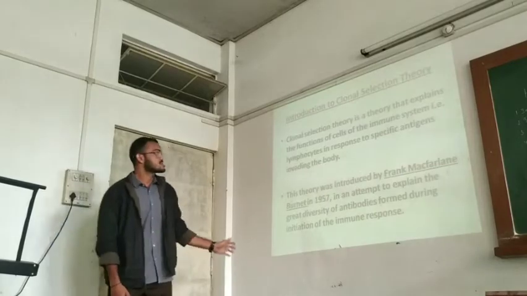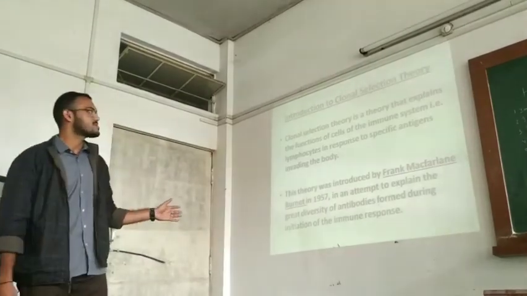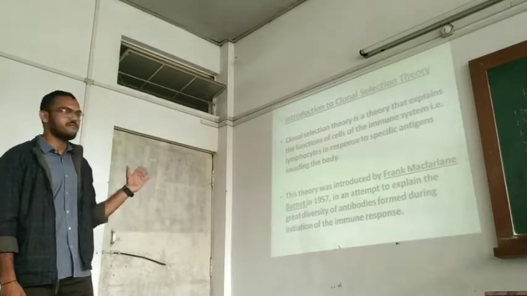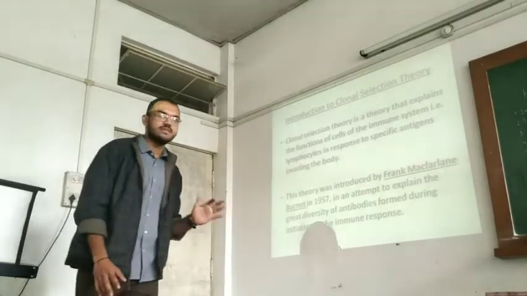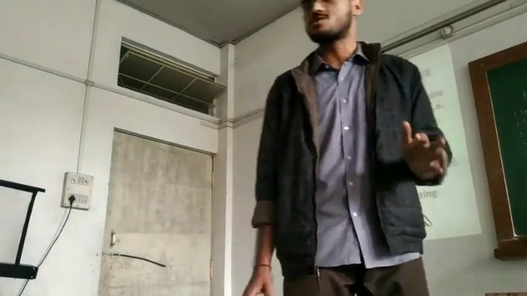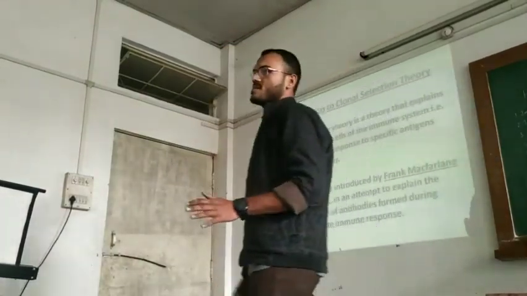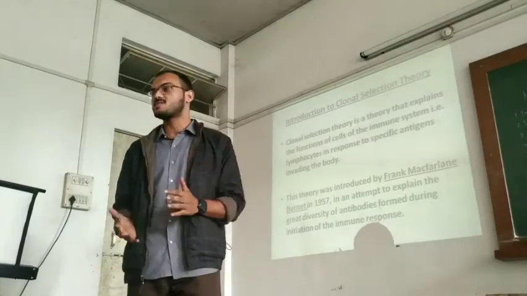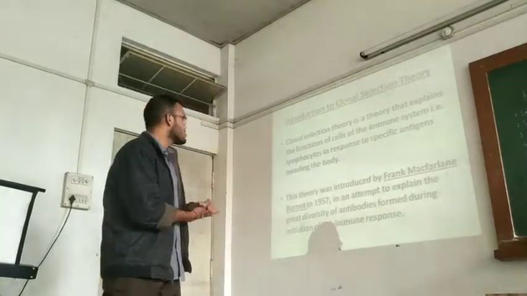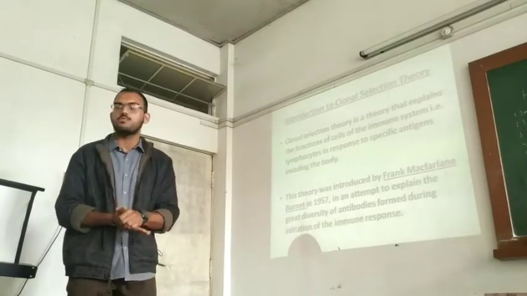So the clonal selection theory, as I said, is a theory which explains the functioning of our immune system, that is, the lymphocytes in response to a specific antigen invading the body. When any foreign antigen, suppose a virus such as the COVID virus, or snake poison, scorpion poison, anything enters our body, as we all know, there are mechanisms in our body that will fight those antigens to protect our body. The clonal selection theory explains how this mechanism works.